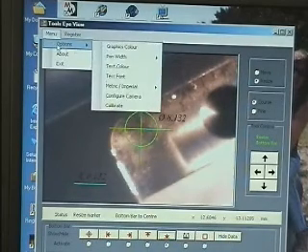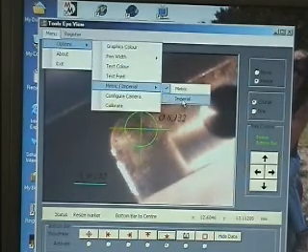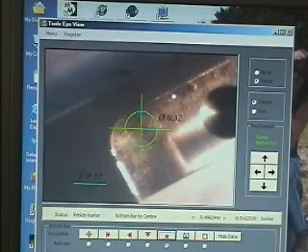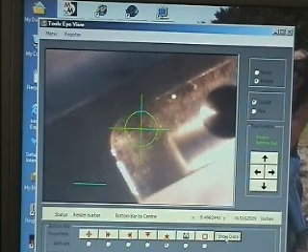We can change that to imperial, and all the figures are updated into imperial measurements. Obviously the diameter there and the length of the bar. We can hide those values using the hide data button, and the button immediately changes to show data should we want to bring it back.